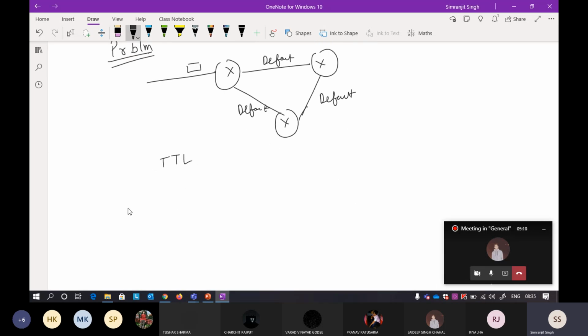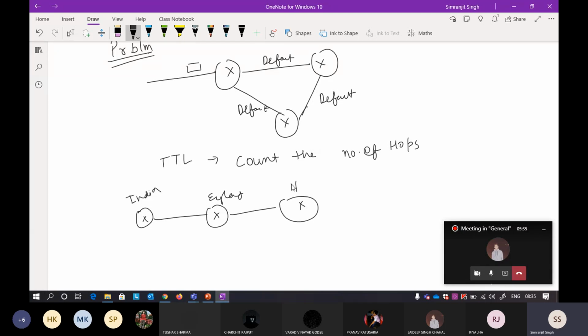Now what does TTL do? It counts the number of hops. So I'll show you with an example what this means. Suppose you are connected from India, and there is another router that is connected, suppose in England. This is India. Another router is connected in Tokyo. Another router is connected in America. Suppose any other router.